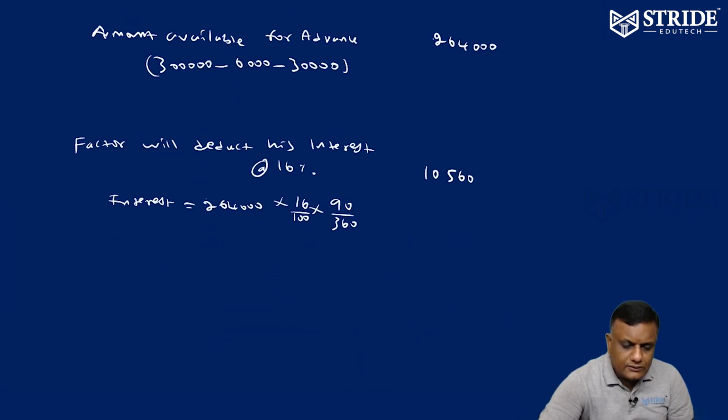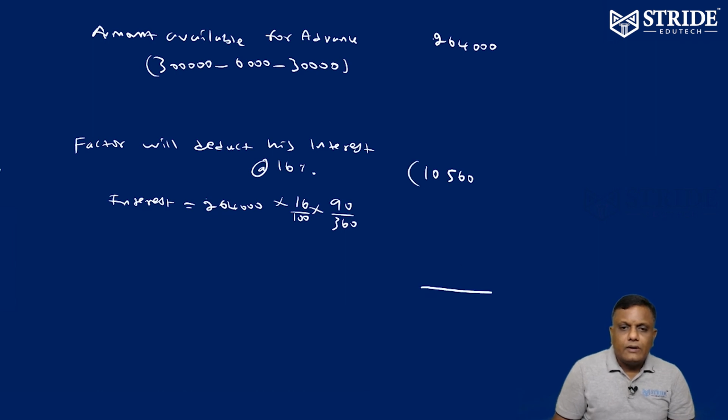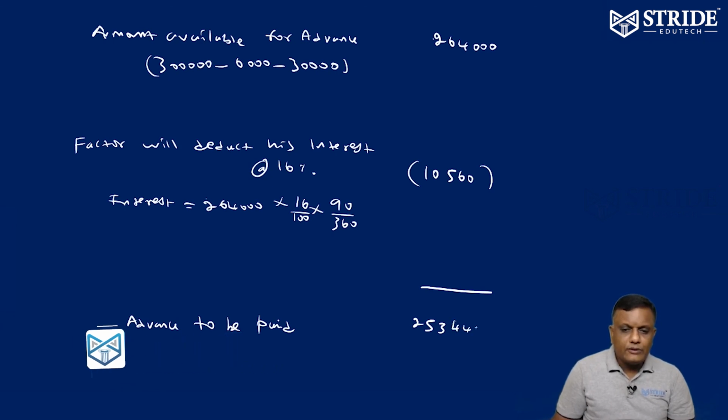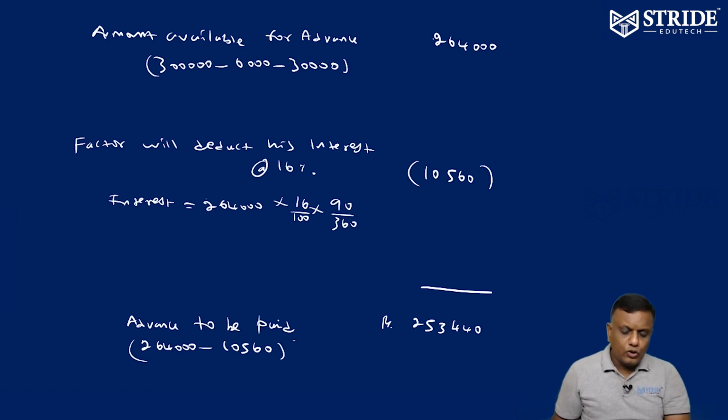This is the interest component. So the amount available for advance is 2,64,000, the factor deducts 10,560, and the balance advance to be paid is 2,53,440. That is 2,64,000 minus 10,560.